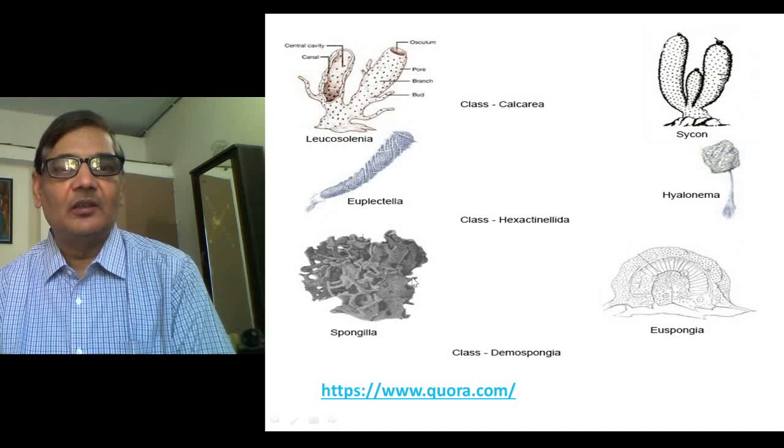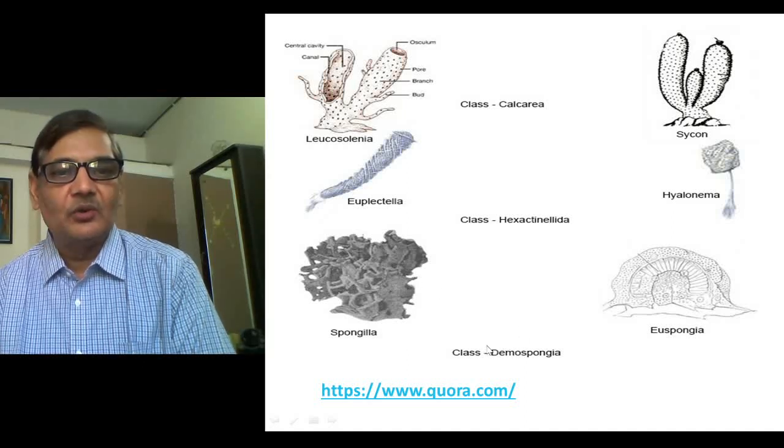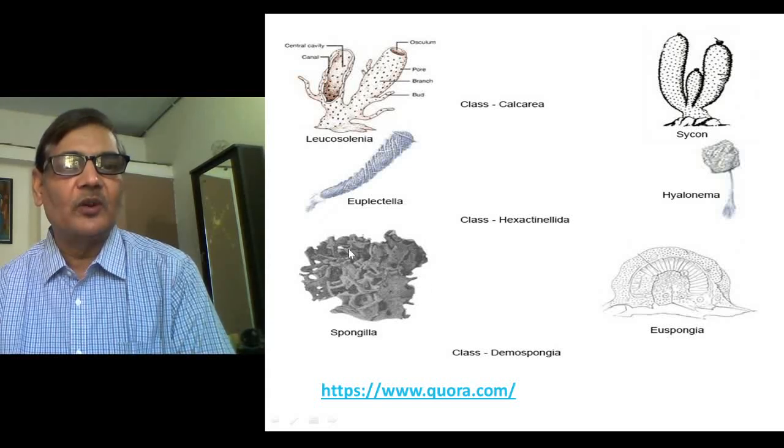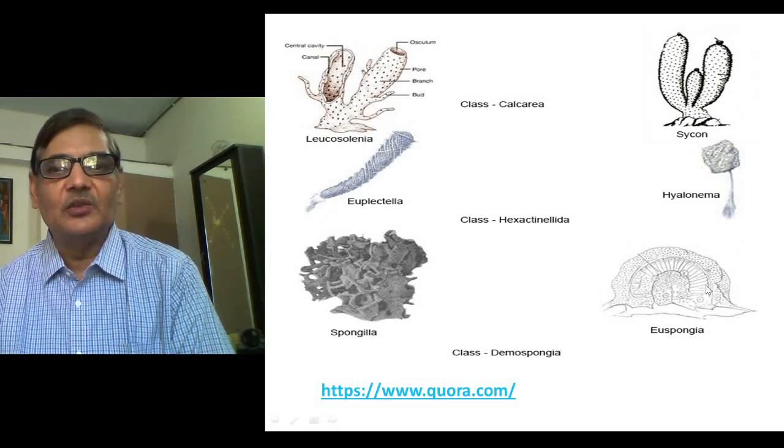Then the third group of animals belong to class Demospongiae, and Spongilla, which is the only freshwater sponge, is shown in this diagram. This one and Euspongia, these 2 belong to Demospongiae.